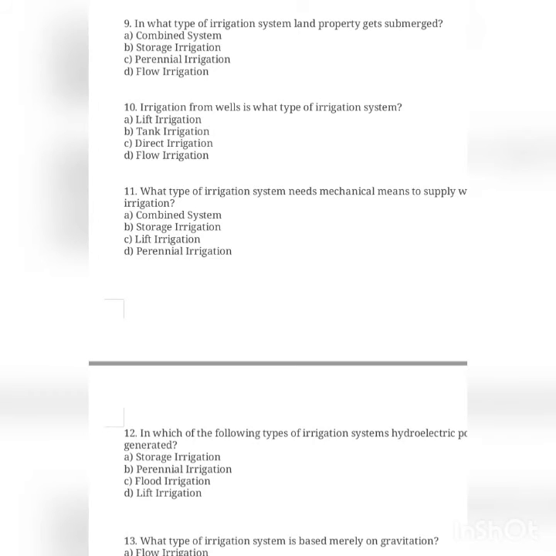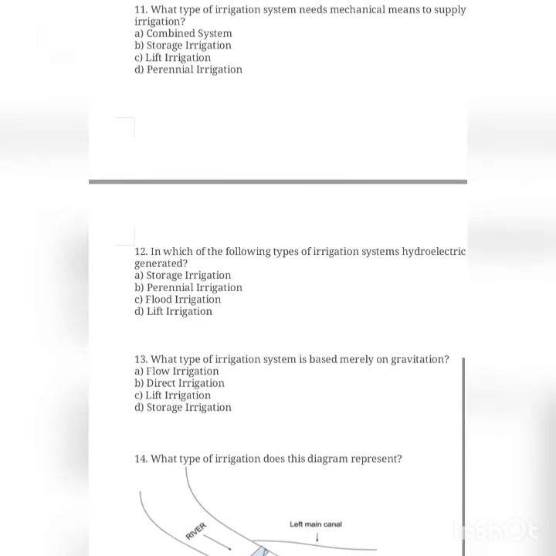Why? Because dams are constructed in this type of irrigation system, which leads to the formation of a reservoir on the upstream side of the dam. The hydraulic power is generated when water is released through the dam for irrigation or any other multipurpose use, when the reservoir is full. So the answer is storage irrigation.